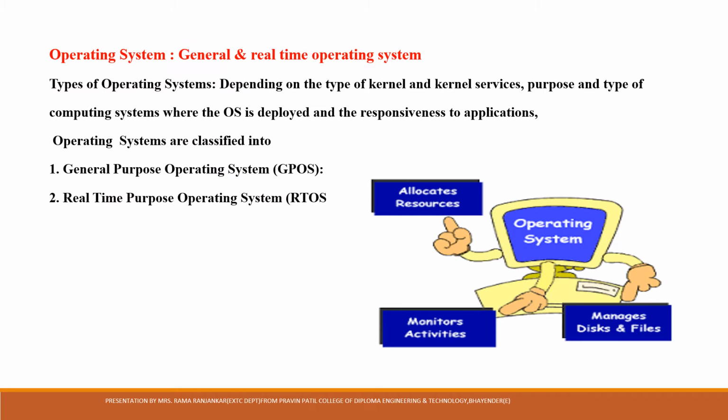Generally there are two types of operating system, depending on the type of kernel and kernel services, the purpose and type of computing systems where the operating system is deployed, and the responsiveness to applications. Operating systems are classified into two types. One is general purpose operating system, named GPOS, and another one is real-time operating system, called RTOS.